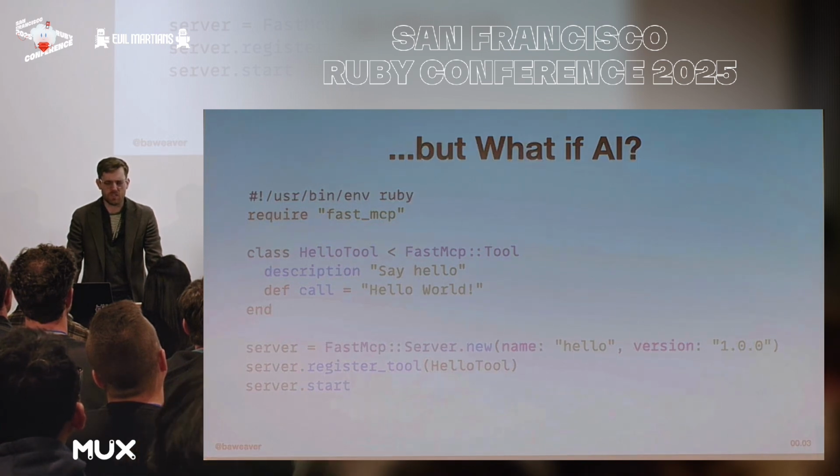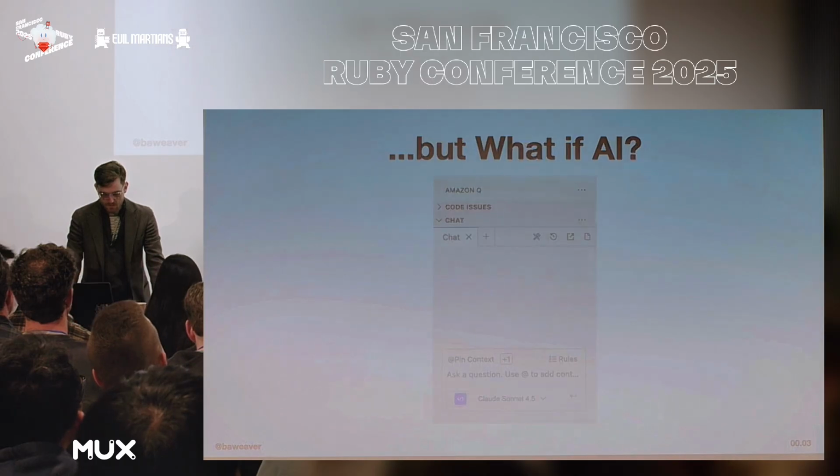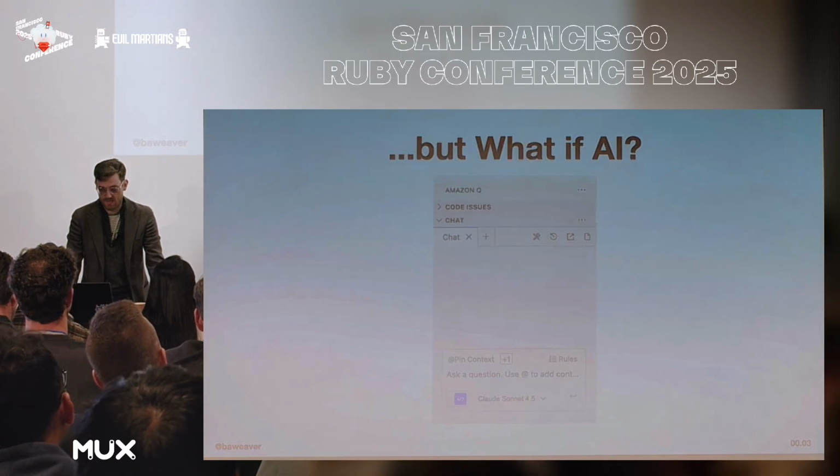You know, there are so many tools, I just get lost. I'm not even going to try. There are a lot of them. And by the time this talk is done, there will probably be 5 more. But for my case, I use Q, so that's what I'm going to be going with. So it's going to be similar to Cline and other options, though I do personally prefer the command line interfaces.